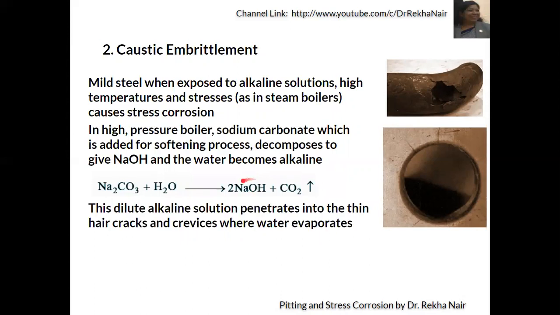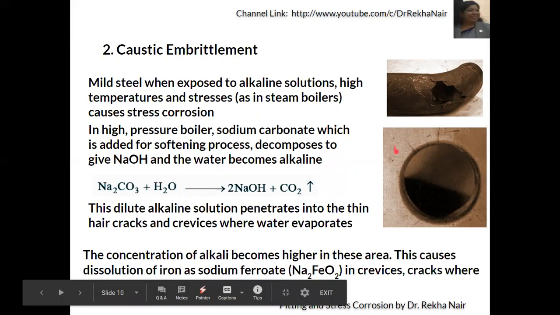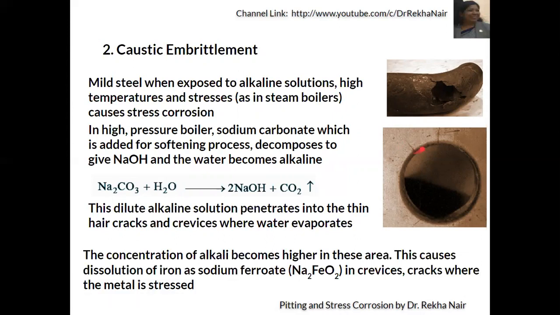This dilute alkaline sodium hydroxide solution penetrates into thin hair cracks and crevices, where the water evaporates. So the concentration of alkali becomes higher in the areas where there are cracks. At these areas, the iron will react with the sodium hydroxide and form the corresponding sodium ferroate. So at crevices and cracks, where the metal is stressed, iron will be converted into sodium ferroate.